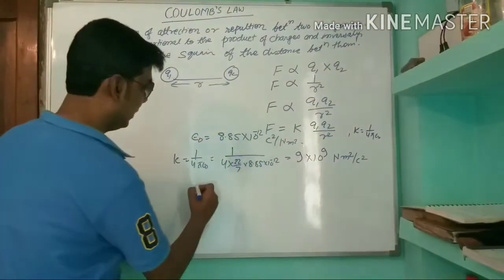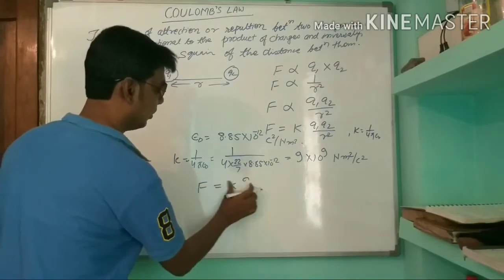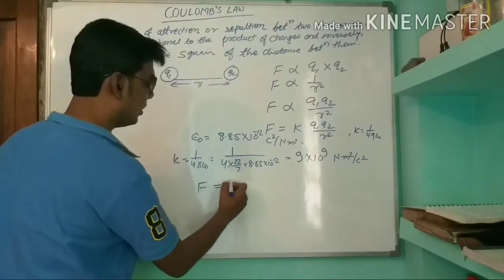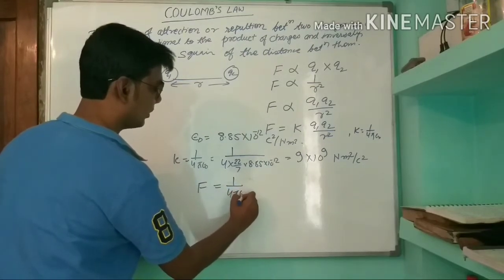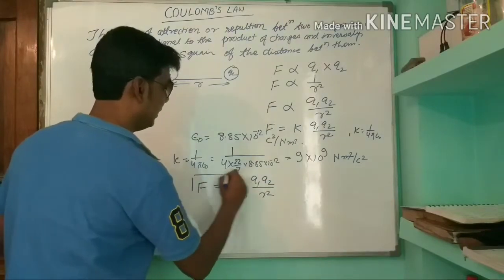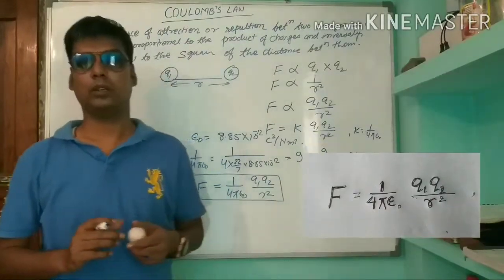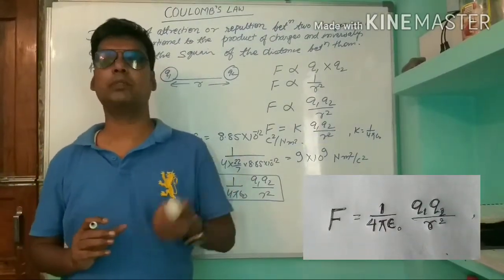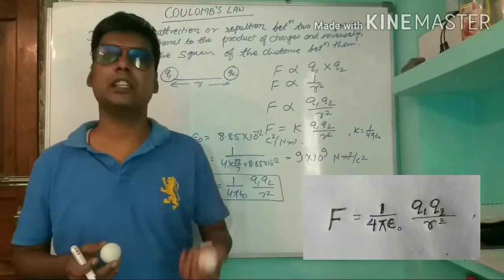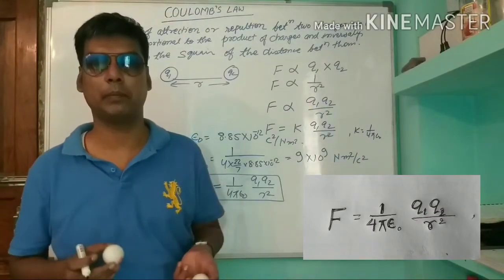So finally we can write F is equal to K. Instead of K we can place 1 by 4 pi epsilon 0. So F equals 1 by 4 pi epsilon 0 Q1 Q2 by R square. This is Coulomb's law. So we understood that the force of attraction or repulsion between two charged objects is directly proportional to the product of charges and inversely proportional to the square of the distance between them.